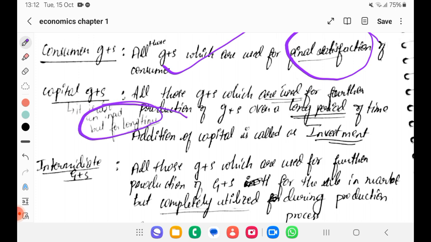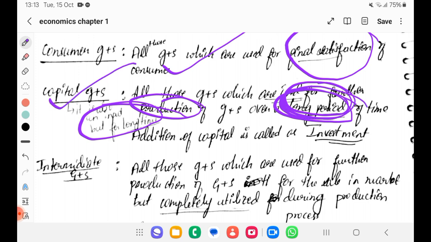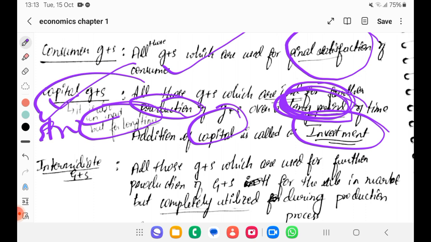All those goods and services which are used for further production for a long period. If it is a short period, then it is an intermediate good. So for a long period we are using, that is capital goods. Addition of capital is called investment. Capital good, for example, tractors in farming.